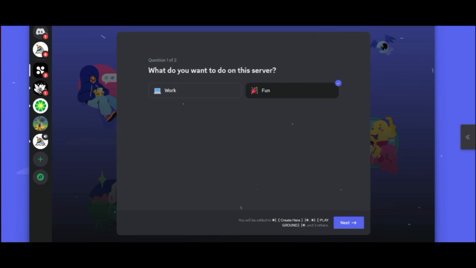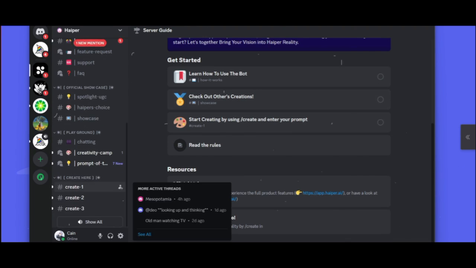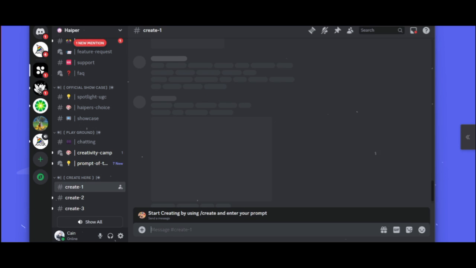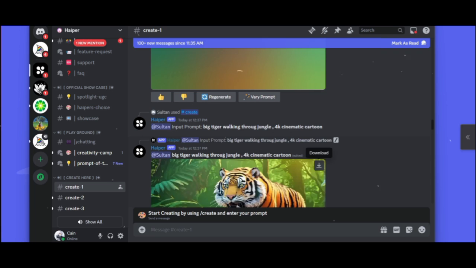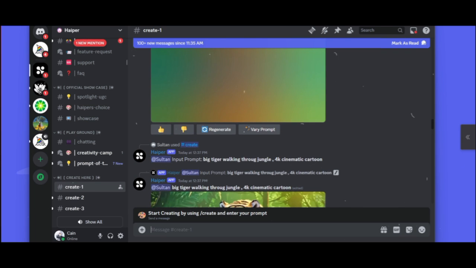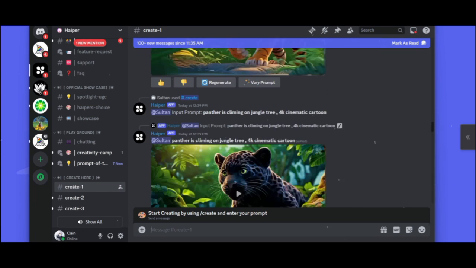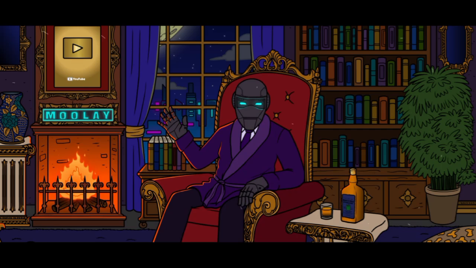Answer their few quick questions just in case they have something for you, and then go to Case 1, Case 2 rooms in the Create Here channel. You can choose any of these rooms. For example, I will choose this Case 1. Now, scroll above and look at the older chat. A lot of people are generating their AI images, and we will also do the same thing.